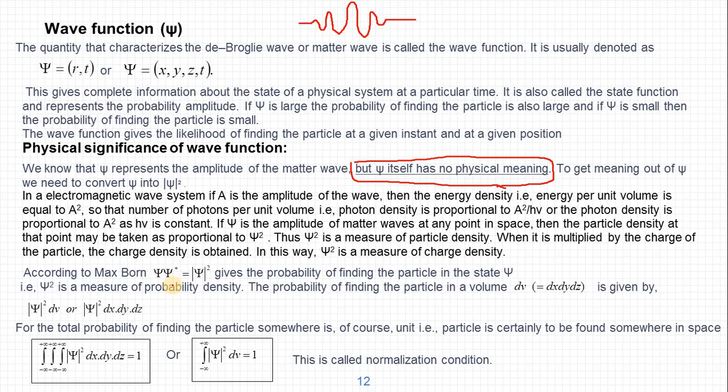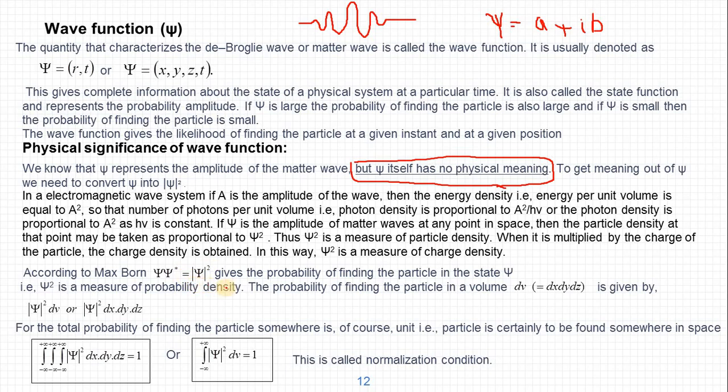Complex conjugate means if psi is a complex number, then the conjugate is written by replacing i with minus i. So if psi is a complex number, psi is equal to a plus ib, then psi star will be a minus ib. So the product of psi into psi star, which is the modulus of psi square, will always be positive and real. It will never give any negative or imaginary values.